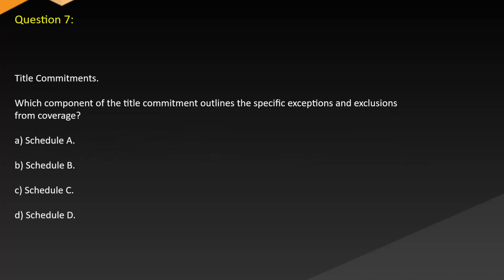Question 7. Title commitments. Which component of the title commitment outlines the specific exceptions and exclusions from coverage? A. Schedule A. B. Schedule B. C. Schedule C. D. Schedule D.